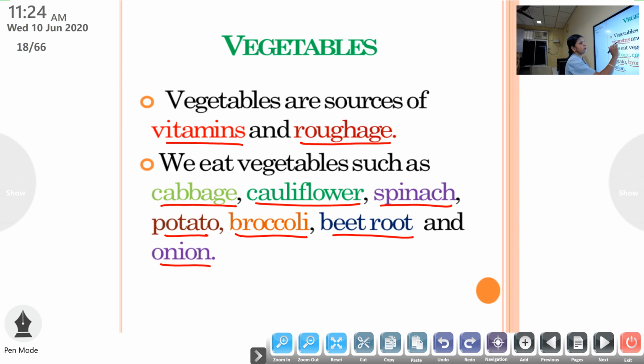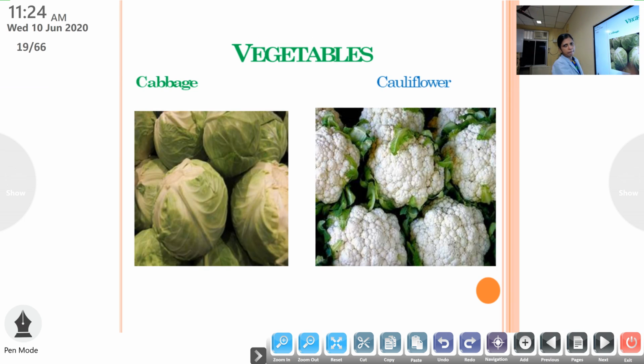Vegetables contain what? Vitamins and roughage. And so many vegetables which we use in our daily life include cabbage, cauliflower, spinach, potato, broccoli, beetroot and onion. Next is their pictures. What is this?